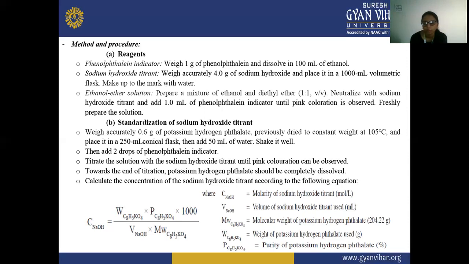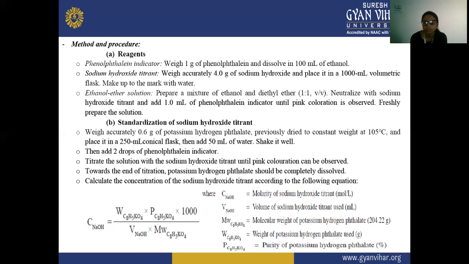And next is W C8H5KO4, the weight of potassium hydrogen phthalate used, that was 0.6 gram.